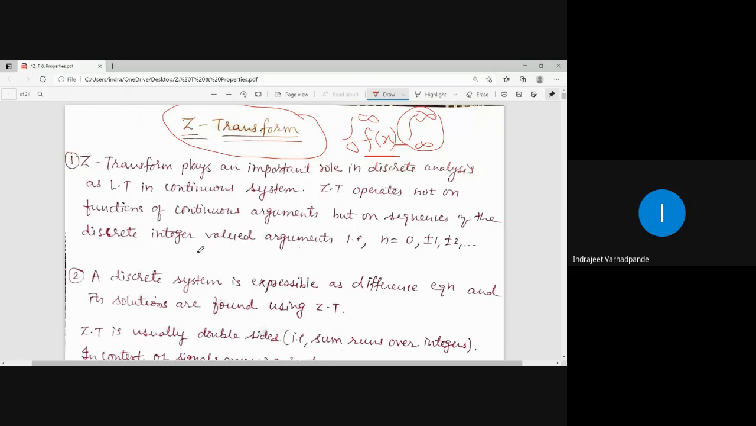Discrete system which associates it with the integers, right? Now integers can be positive as well as negative. So we see that in detail.